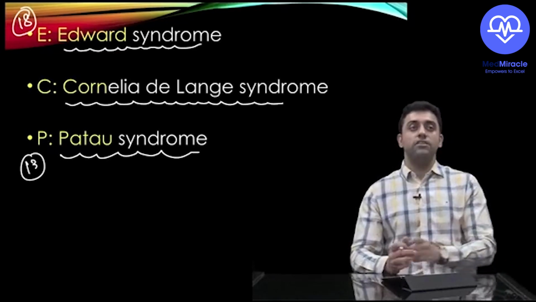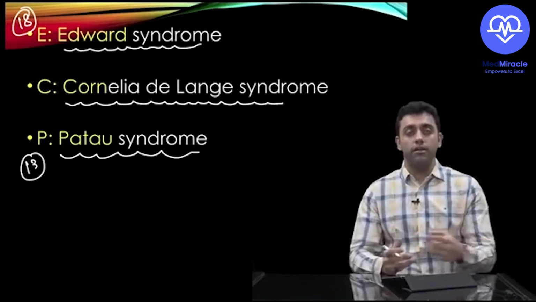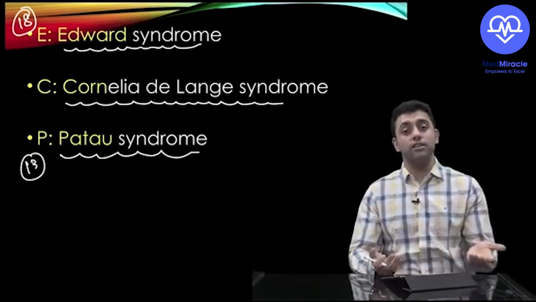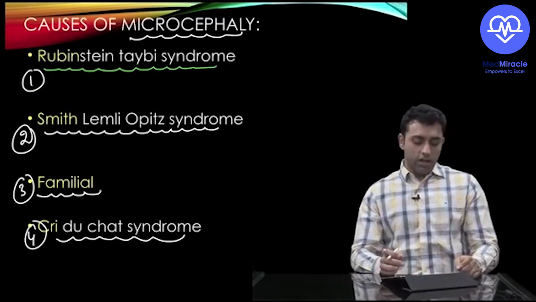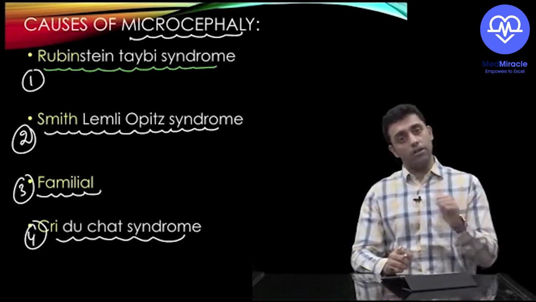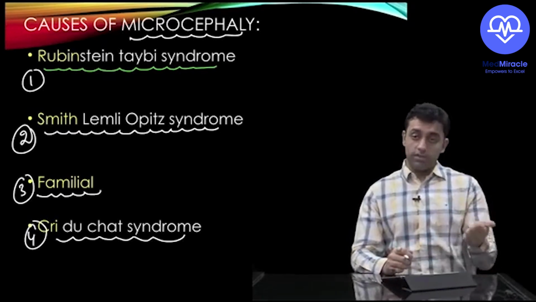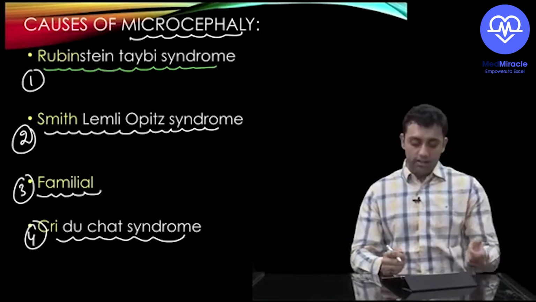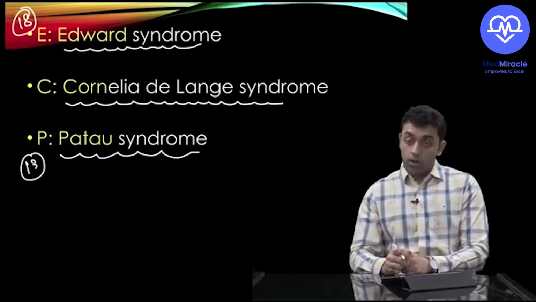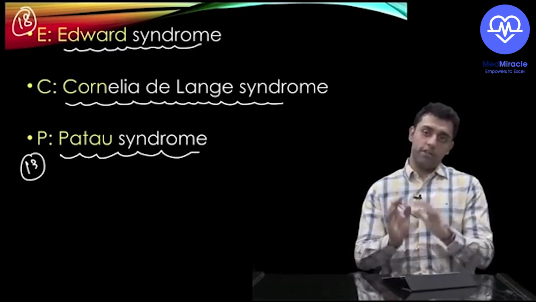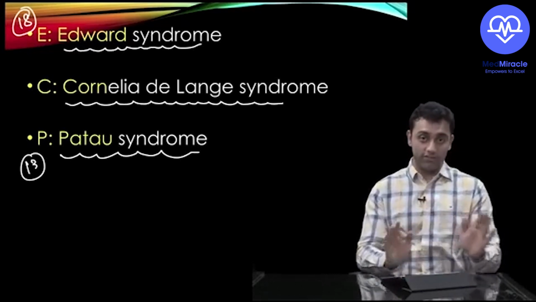What are we reading? Sir, growth and development. Which topic? Sir, syndromes. What syndrome? Sir, causes of microcephaly. What are the causes? Sir, something you told about Rubin and Smith family crying for the corn in the Pattaya beach. Okay, so Rubinstein-Taybi syndrome, Smith-Lemli-Opitz syndrome, familial, Cri-du-chat syndrome, Edward syndrome, Cornelia de Lange syndrome, and Patau syndrome. Did you understand that much? Thank you very much if you have understood.